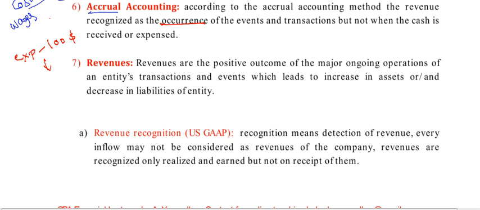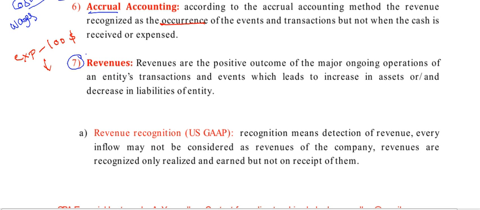Accrual based accounting system means there is no need to consider when the cash is received, but we have to consider where that occurred, in which period that occurred.